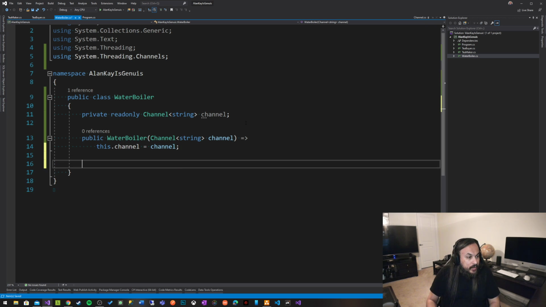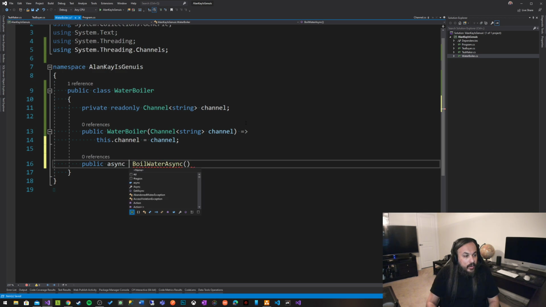So let's go here and say, okay, we need to create a method, and this method will basically say void boil water async. So this guy in here is just going to boil some water. Value task.